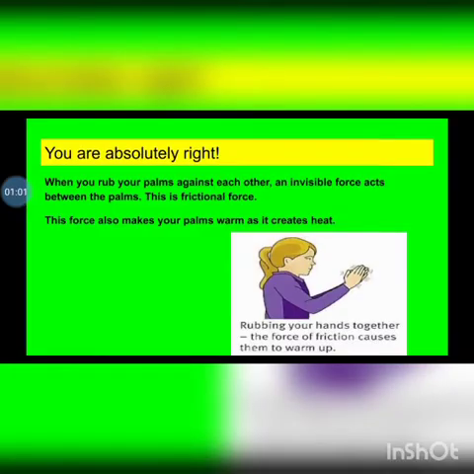Yes, you are absolutely right. When you rub your palms against each other, an invisible force acts between the palms. Now, this force is called frictional force. This force also makes your palms warm as it creates heat.